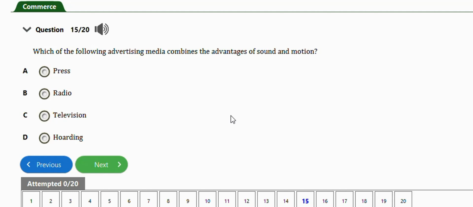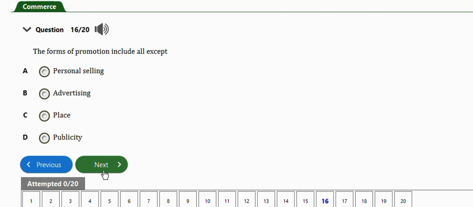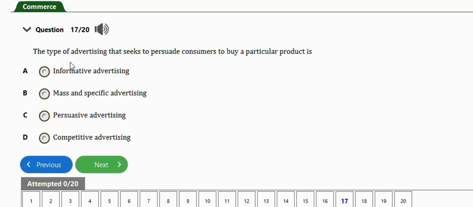This question says, which of the following advertising media combines advantages of sound and motion? We have press, radio, television, hoarding. The right answer is option C, television. Next question, this one says, the forms of promotion include all except, we have personal selling, advertising, place, publicity. The right answer is option C, place. This is an exception. Next question, this one says, the type of advertising that seeks to persuade consumers to buy a particular product is, so I think we have already attempted a similar question. So this is persuasive advertising.